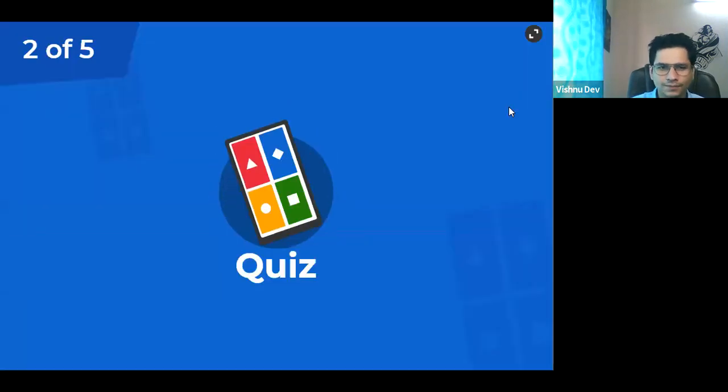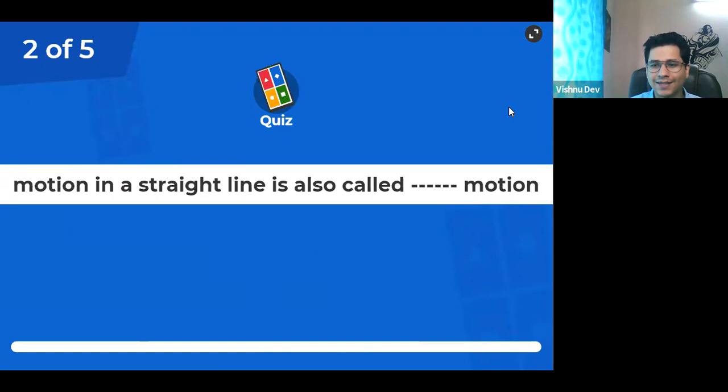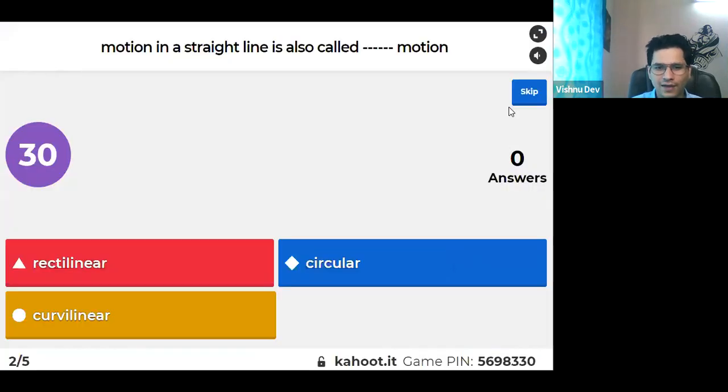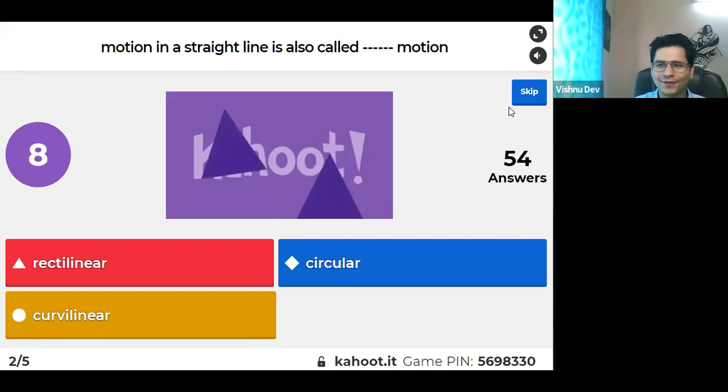This is of double point, guys. Motion in straight line is also called dash motion. Again, we have done this. I guess all of you remember, we have done this. Everyone should give correct answer. Tell me. Very good, very good. See, I'm getting 50 plus 54 answers. Very good. This is the first time I got the answer before times get over.